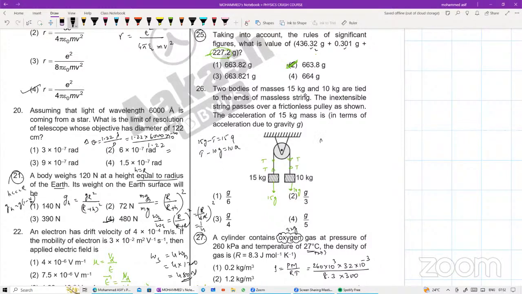या एक्सेलरेशन अगर पूछ रहा है तो सीधा सीधा मैं ये फॉर्मूला लगा सकता हूँ, a is equal to (m2 minus m1) into g divided by (m1 plus m2), अगर आप लोगों के पास फॉर्मूला याद हो तो। So it is 15 minus 10 into g divided by 15 plus 10. 15 minus 10 is nothing but 5. 5g divided by 15 plus 10, that will be equal to 25. Now 5 ones are 5, 5 fives are 25, yani g by 5 will be the answer. Done. Very good. Done beta.